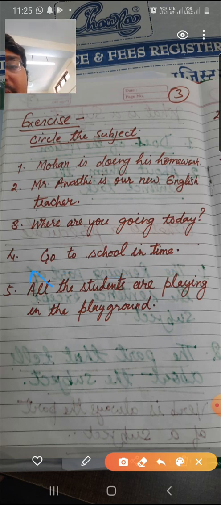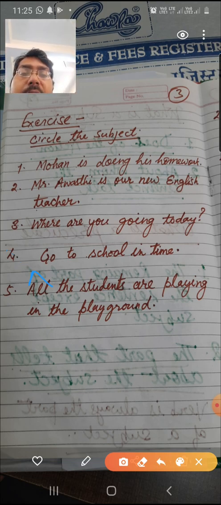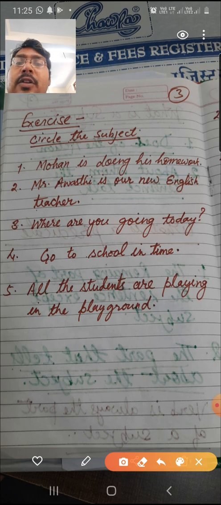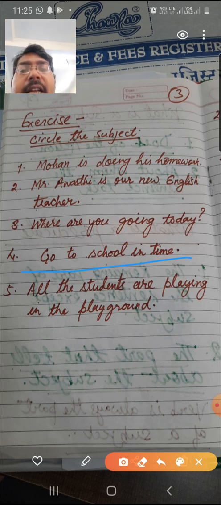Here there is a subject called you, and that is hidden. Like somebody says go to school in time, it means it is saying to you that you go to school in time. For example, if I say to you, bring me a glass of water, it means somebody is saying you bring me a glass of water. So you is what? A hidden subject in these kinds of sentences, called imperative sentences. In these sentences, you remains hidden. If they say to circle it, you is not written, so we can't circle anything.